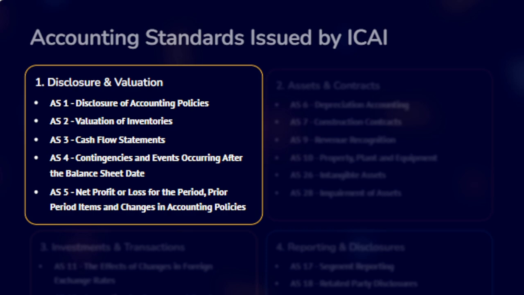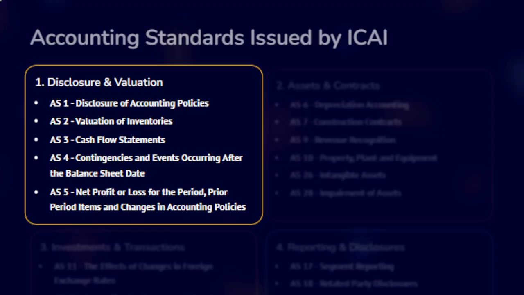AS2, that is valuation of inventories. It specifies that inventory should be valued at the lower of cost or net realizable value. This ensures conservative accounting. AS3, cash flow statements. It requires entities to present inflows and outflows of cash under operating, investing and financing activities. AS4, contingencies and events occurring after the balance sheet date, covers how to account for events that happen between the balance sheet date and the date of approval of the financial statements.